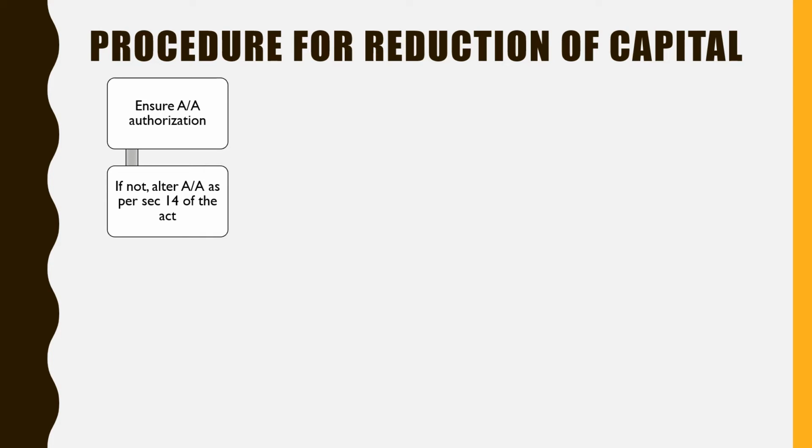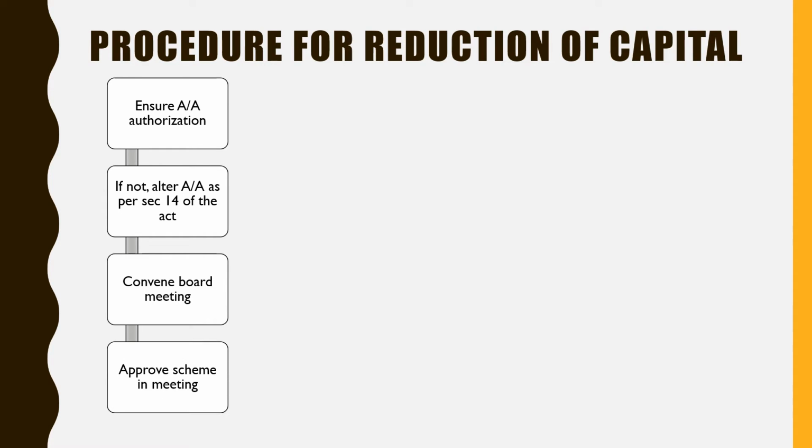Then the company has to amend the articles of association as per section 14 of the Companies Act. Then a board meeting will be convened, and during this board meeting, the scheme of capital reduction or internal reconstruction will be approved.